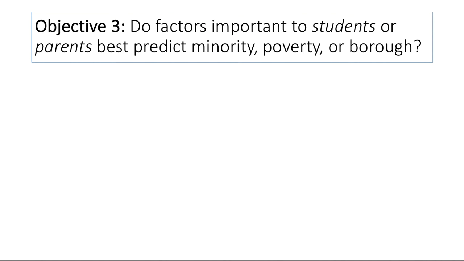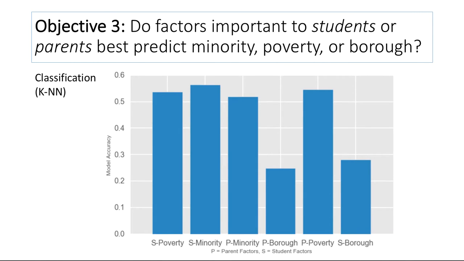Our final objective was to see if factors important to students versus parents best predict minority, poverty, or borough at these high schools. We performed K-nearest neighbors classification to build multiple models using either the parent factors or the student factors. We found that both the parent and student factors were least accurate in predicting borough, while these factors more accurately predicted poverty and minority. Overall, the best classification model was predicting schools' percent minority using the factors important to students.